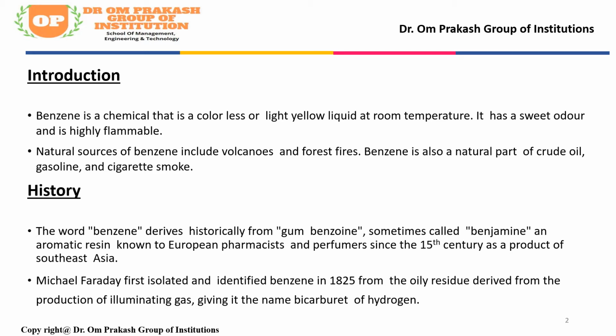Michael Faraday first isolated and identified benzene in 1825 from the oily residue derived from the production of illuminating gas, giving it the name bicarbonate of hydrogen. Benzene was discovered by the English scientist Michael Faraday in 1825.